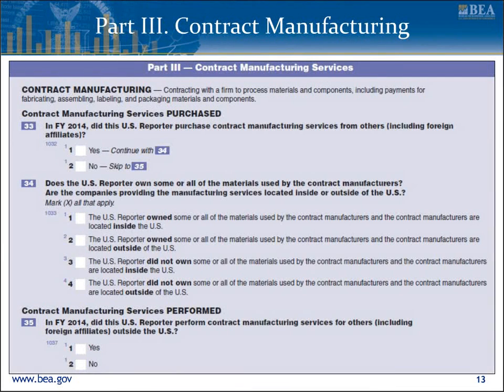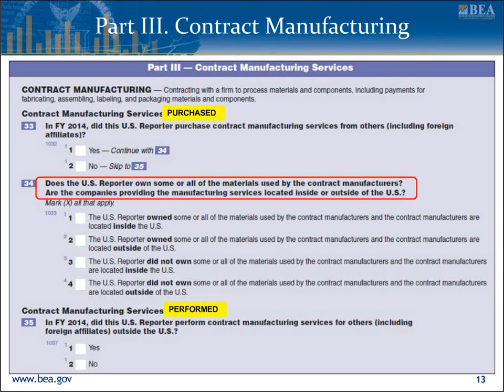Part 3 covers contract manufacturing activities. These questions are only included in benchmark surveys. Contract manufacturing services involve contracting with a firm to process materials and components, including payment for fabricating, assembling, labeling, and packaging materials and components. In this section, information is collected about contract manufacturing services purchased and performed by the U.S. reporter. For purchased services, we also collect material ownership information and the location of contract manufacturers.